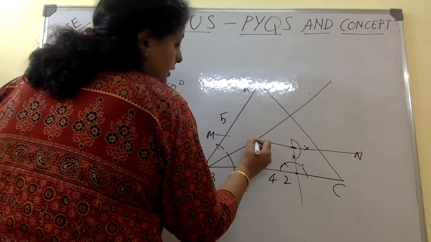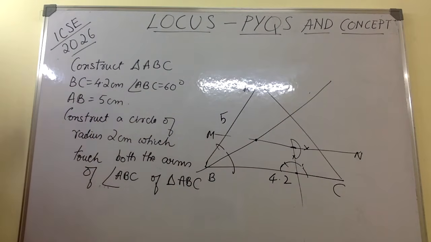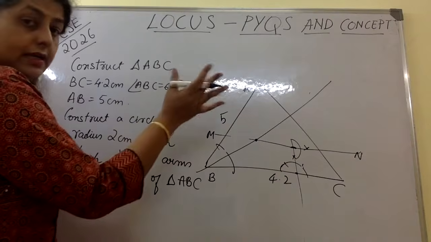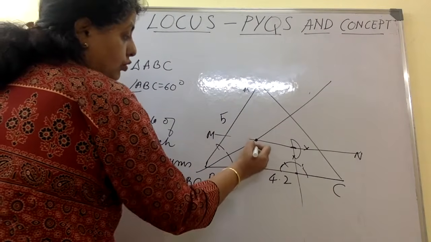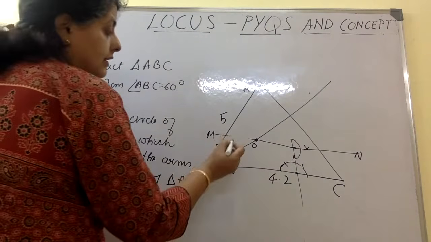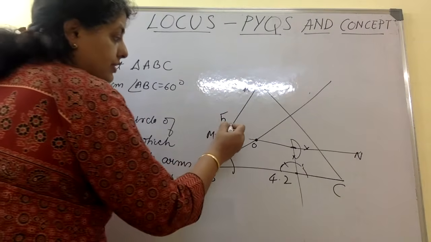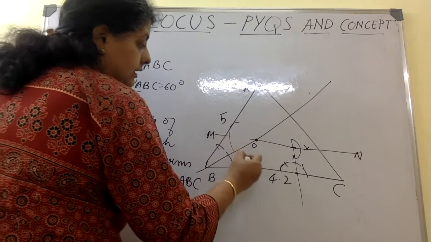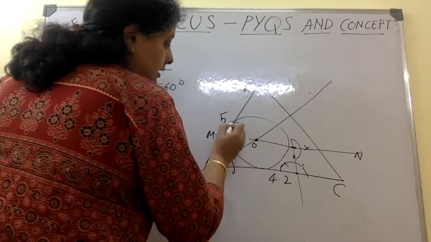The point where they intersect, that is the point which I make as the center. So the point where the angular bisector meets the parallel line is the center. You can mark it as O and now take a radius of 2 centimeter and draw a circle. When you take a radius of 2 centimeter, you will see that you are automatically getting a circle which is touching this and touching this.